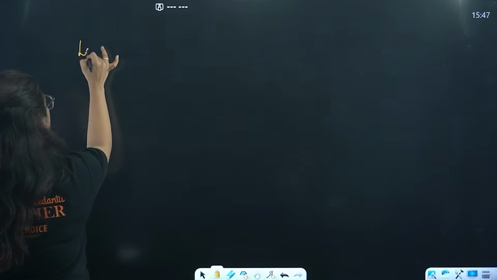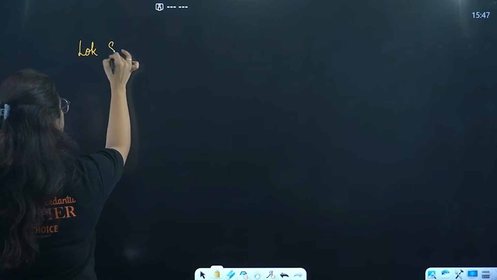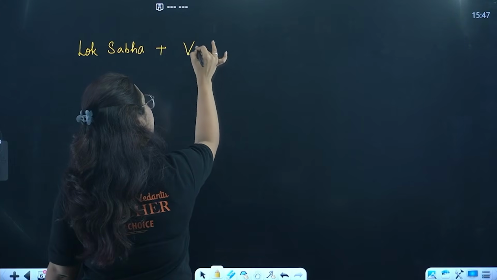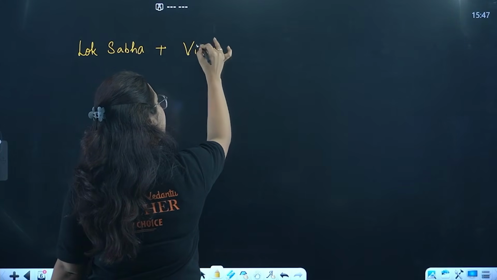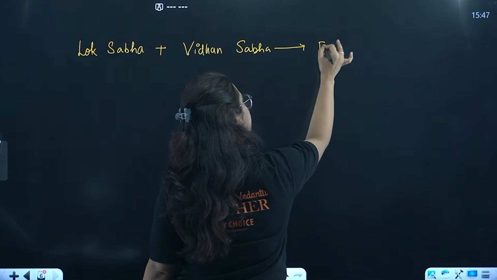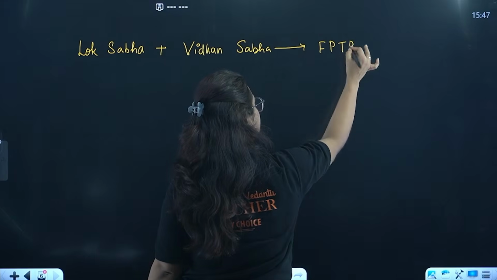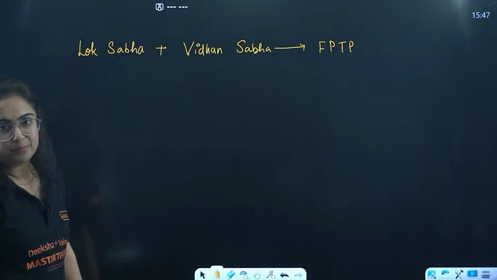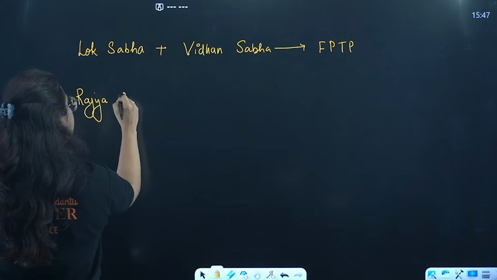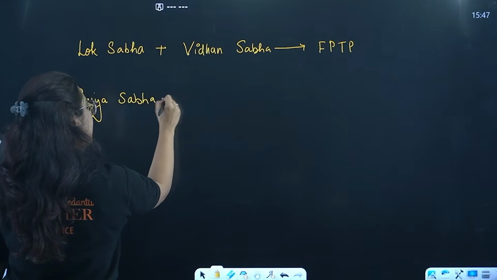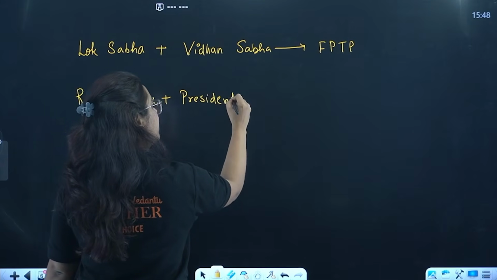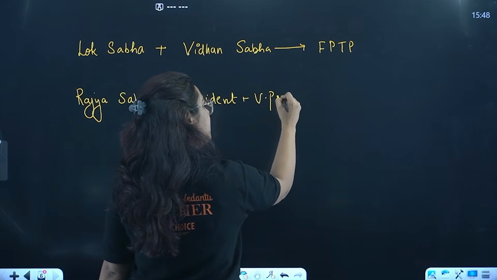So if we talk about, beta, elections to Lok Sabha, ठीक है, plus elections to Vidhan Sabha, here we follow the first past the post system, FPTP. ठीक है, but then there is Rajya Sabha in the country, plus the elections to president in the country plus the election to vice president in the country, beta.